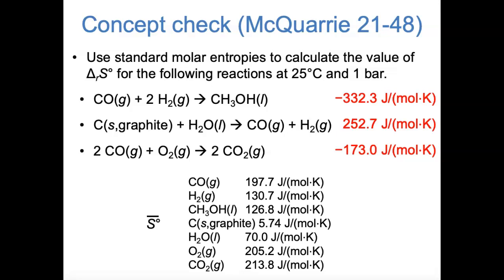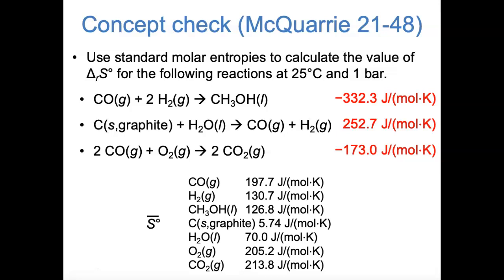We can actually understand qualitatively why these numbers are what they are. As we said, gases tend to have more entropy than liquids and solids. So if we're interested in delta S of a reaction, we can think mostly about the change in the number of moles of gas. In the first reaction, we start off with 3 moles of gas on the left and end up with no moles of gas.